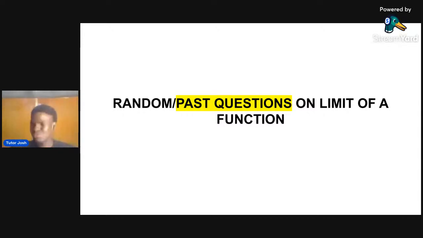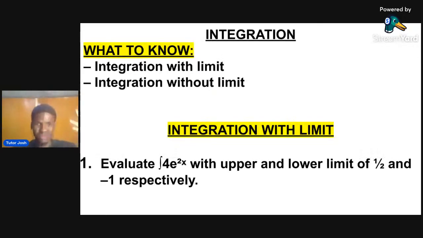Once you practice, imagine you request your calculator every day to solve something like this. Obviously, it's going to get used to you. So that is why you need to practice. So let's move on to integration. Before we move to differentiation and a lot of things, I want to be on a fast lane now, so you want to follow me.